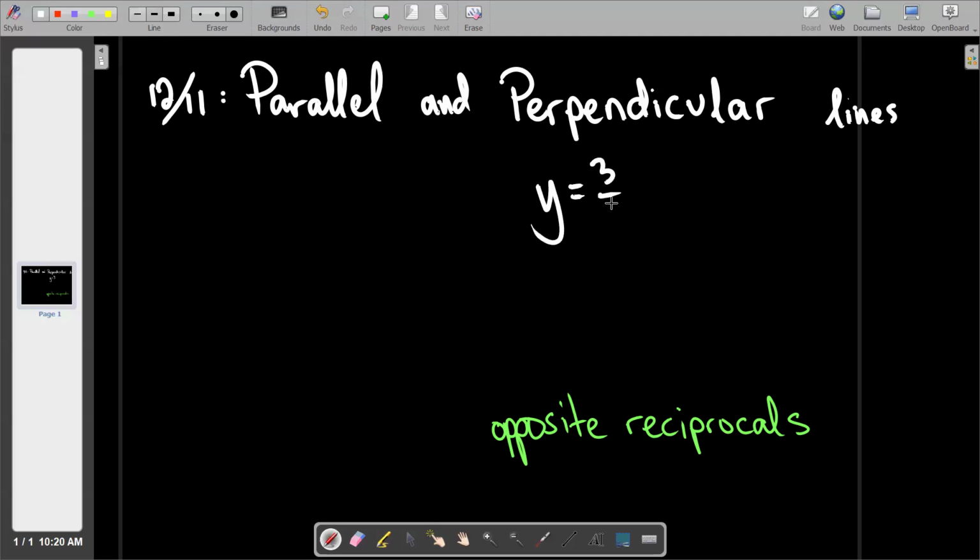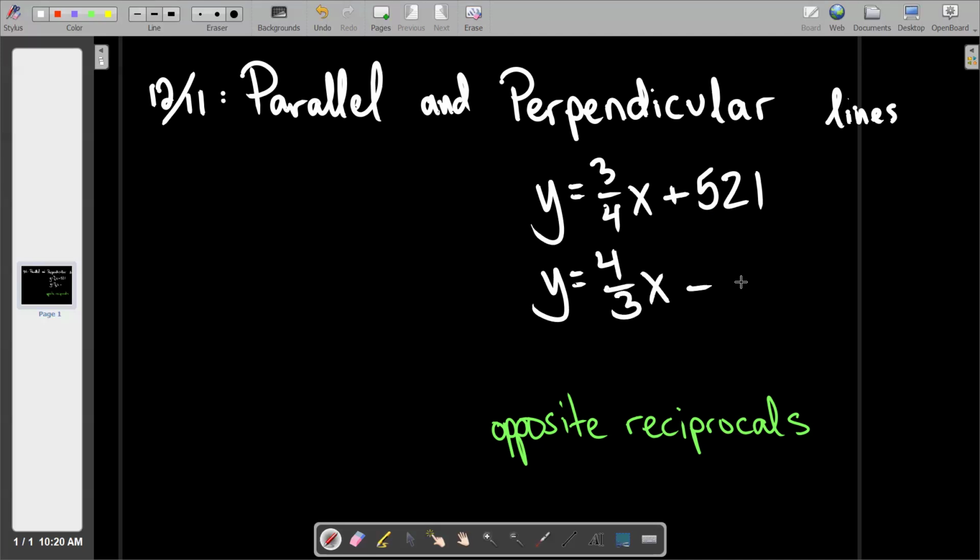Good. So let me give you an example of a couple of lines, and you tell me if you think they're perpendicular. Why not? Oh boy, one of them has to be negative, right?